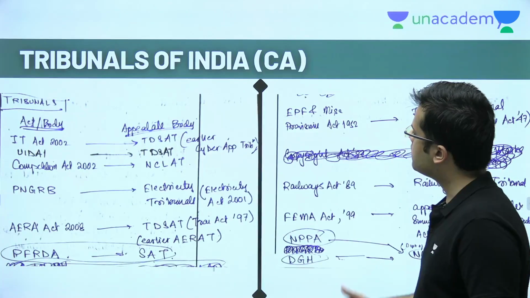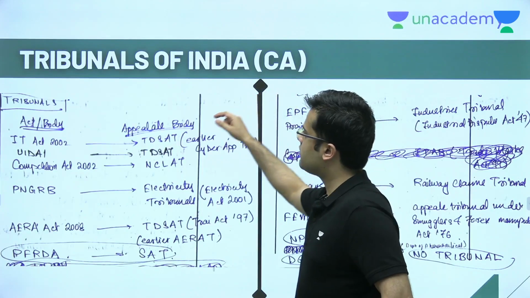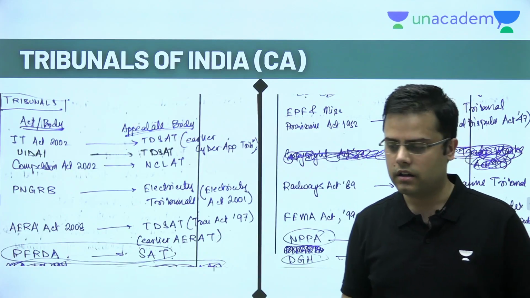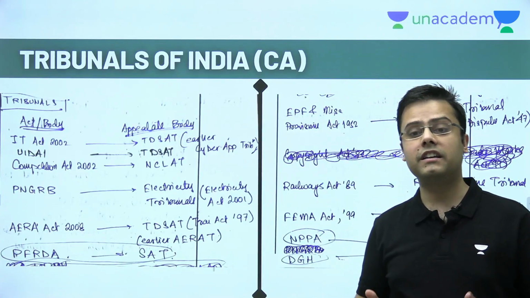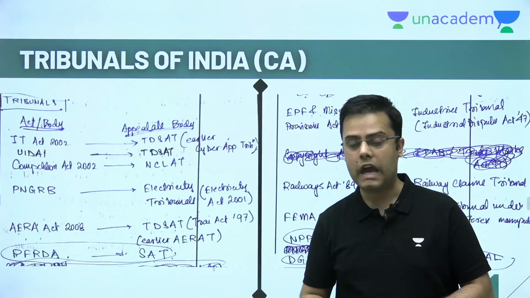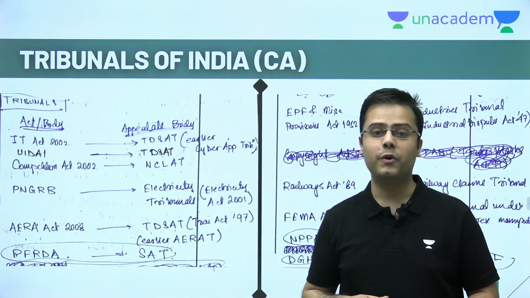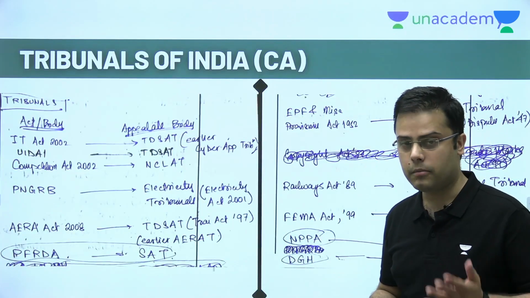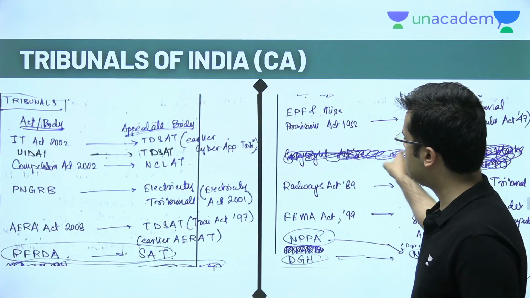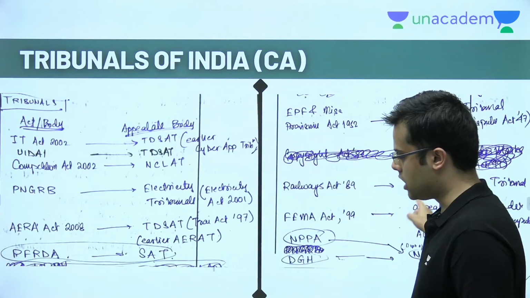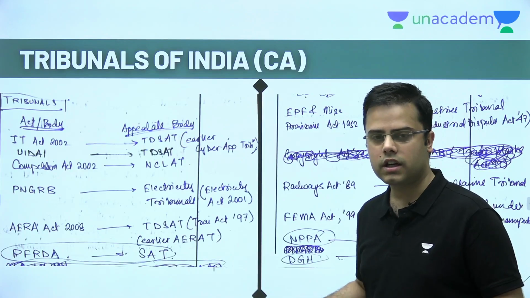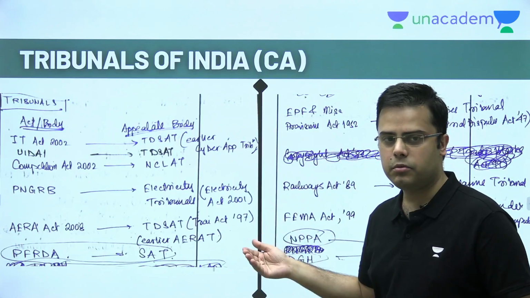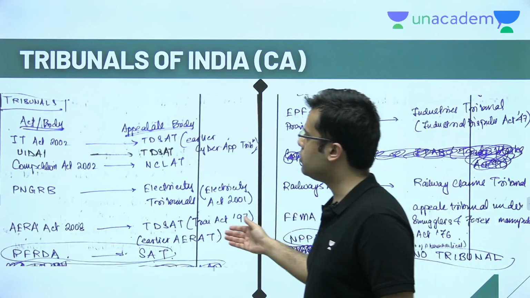Also, another high yield part, which is again based on current affairs, is tribunals of India. We have seen that it has been asked in the prelims many times, that important tribunals, whether it exists or not. For example, the Intellectual Property Appellate Board was asked whether it even exists or not. Now it has been abolished, I think, but previously it existed. So this is not the most current one, but again, like I've said for the other slides also, take back home the approach that whenever I read about any tribunal, I will come here and I'm going to put it in here.